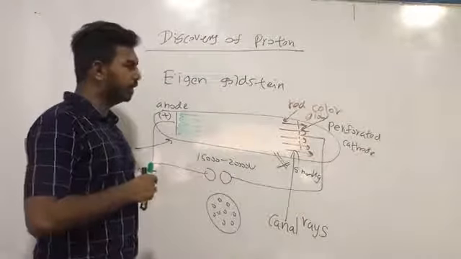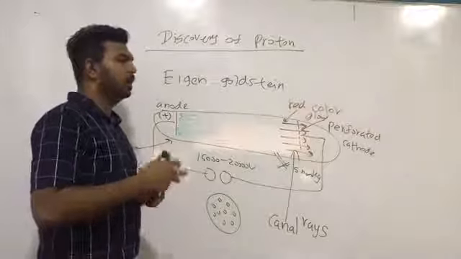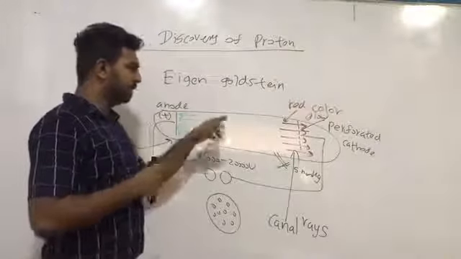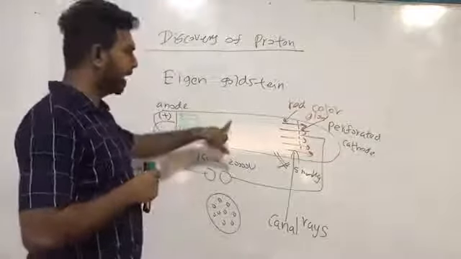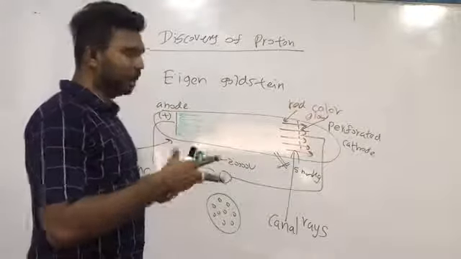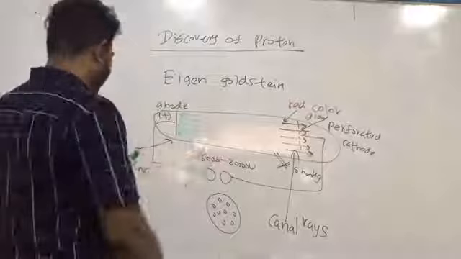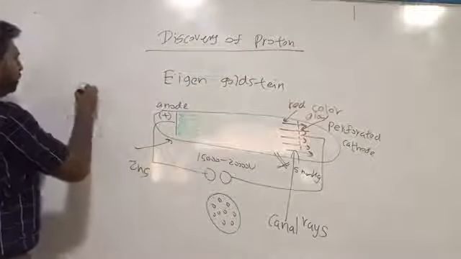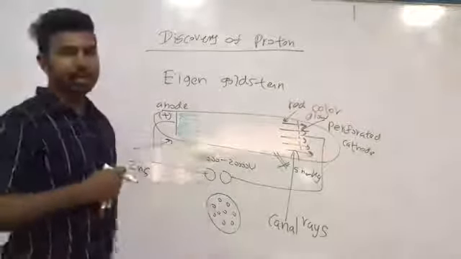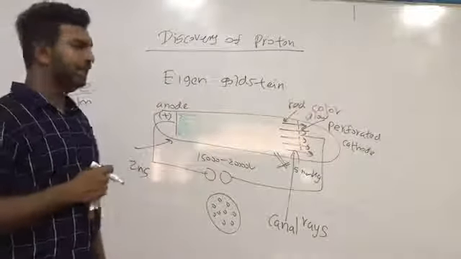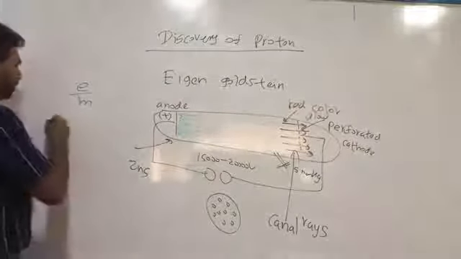After identification of these canal rays, Rutherford inserted some gases inside the tube and found that the E over M value of these canal rays is not independent.